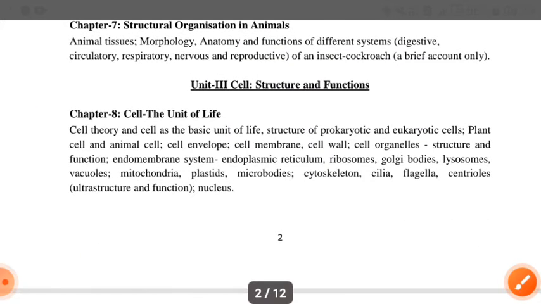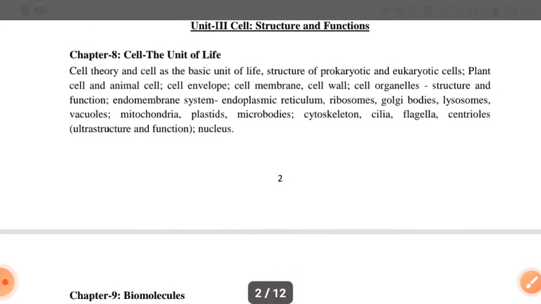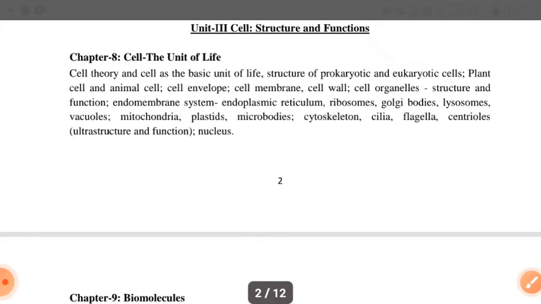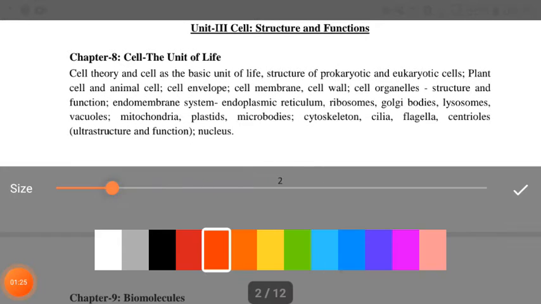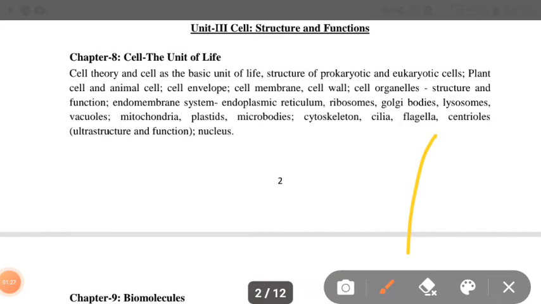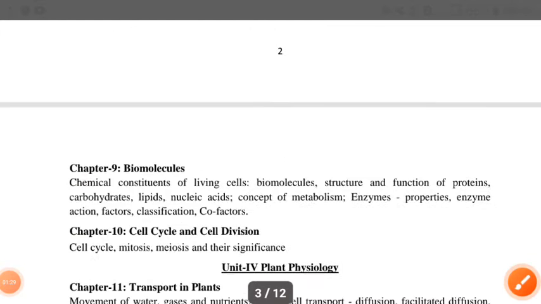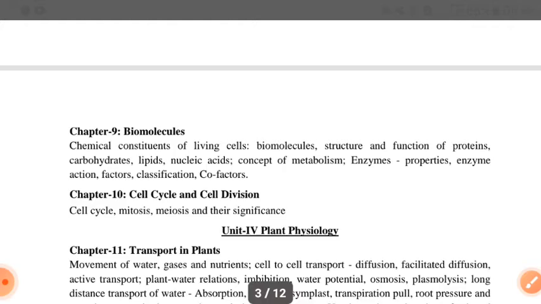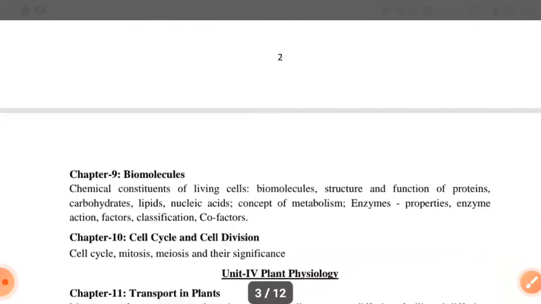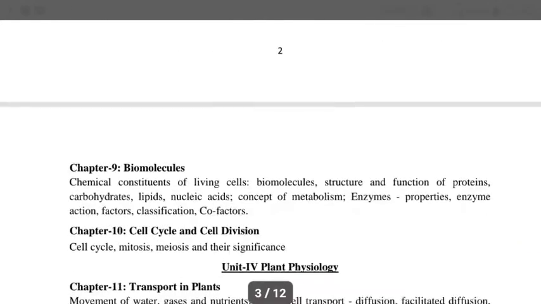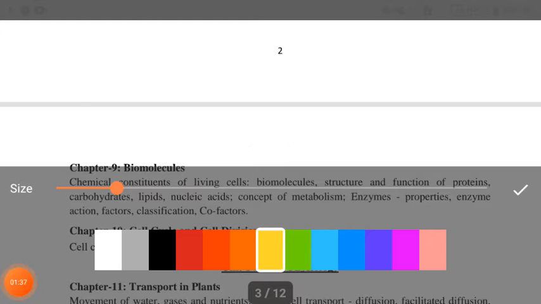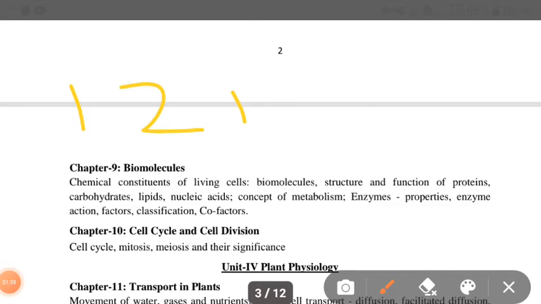If you talk about unit 3, cell structure and function, then cell, the unit of life, as well as biomolecules and cell cycle. These 3 chapters will consist of a total of 12 marks again.